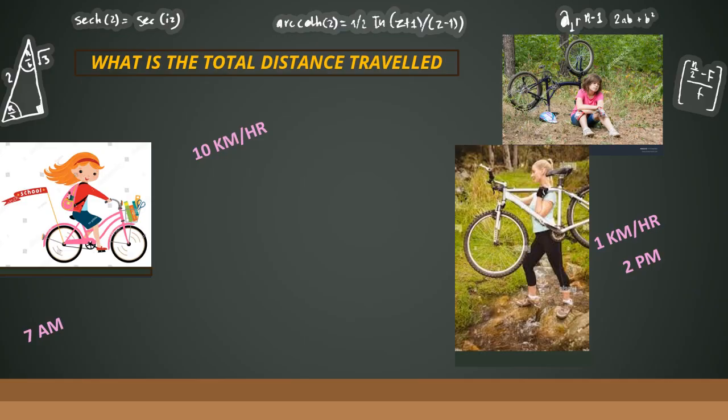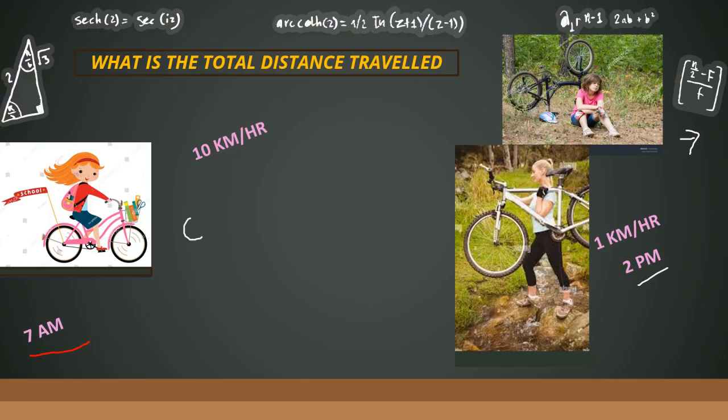Now I'm going to use a strategy. See the total time that I had taken. So here is where your concept comes into the picture. This is your time reference question, because you have data where you started at 7 o'clock in the morning and came back at 2 p.m. So the total hours that I had spent outside is 7 to 8, 9, 10, 11, 12, 1 and 2. So totally it is 7 hours that I had spent outside, but 1 hour I waited here. So 1 hour I did not travel at all. So 7 minus 1, 6 hours.